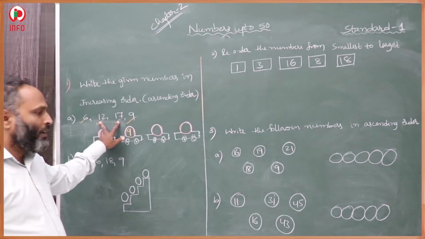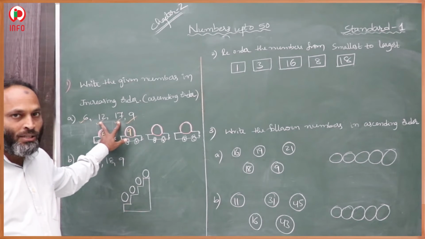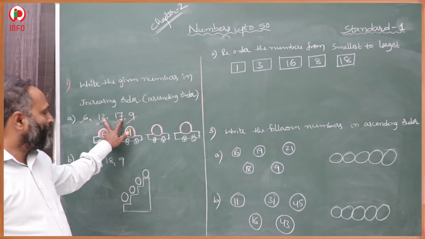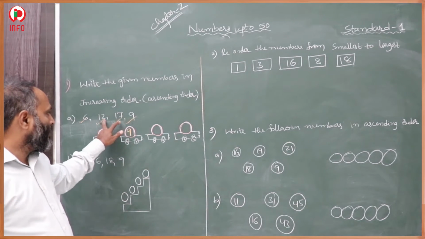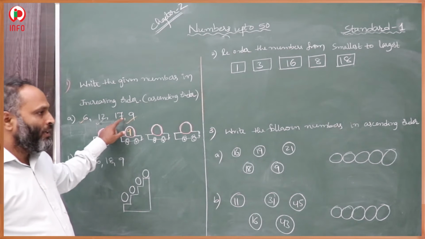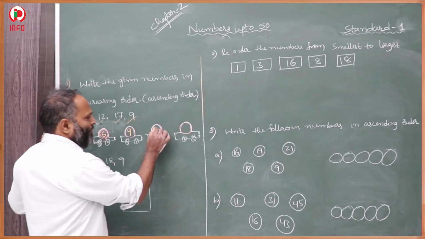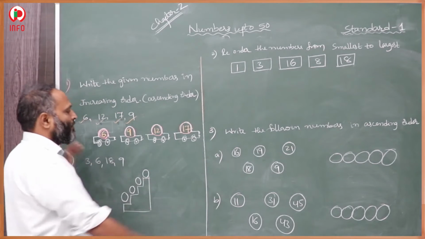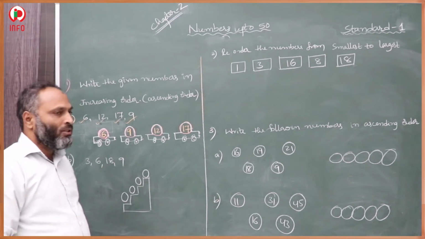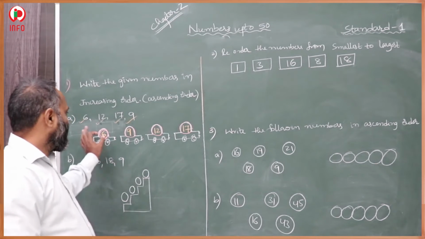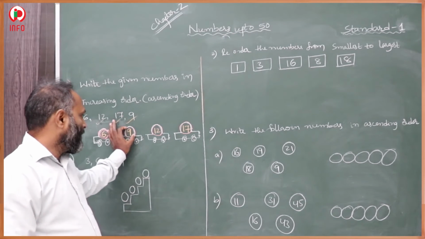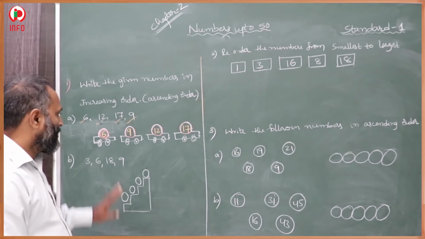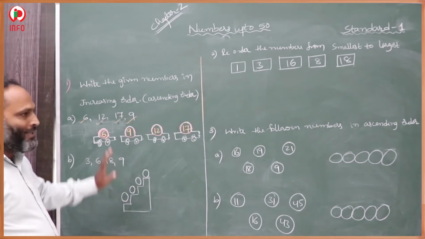Then in 12 and 17, we go for two digit numbers. In these two digit numbers, in the tens place we have 1 only. Then in the ones place, 2 and 7 are there. Then 2 is the smaller, so 12 is smaller than 17. Now we go for 12, and after that the bigger one, 17. This is the ascending order, increasing order. First 6 is smaller, then a little bit bigger, and finally the biggest number. This is the ascending order.